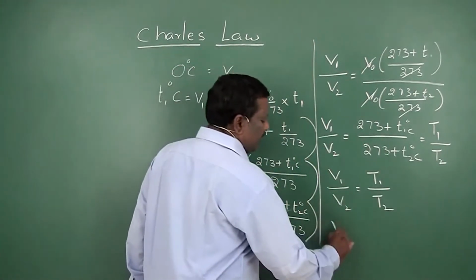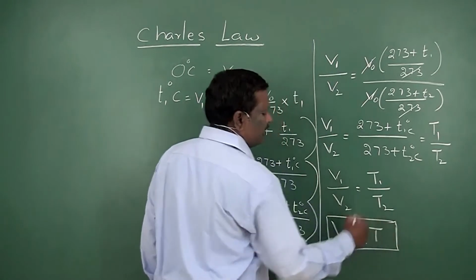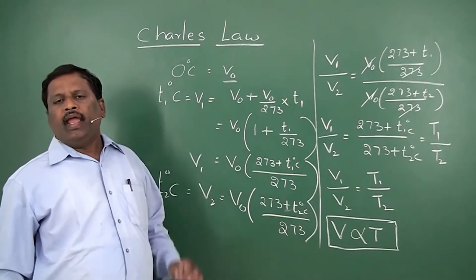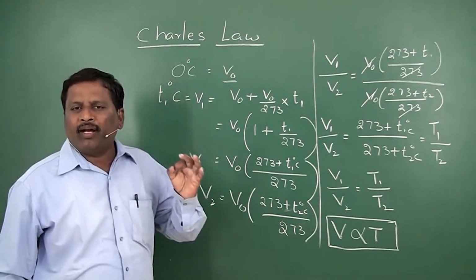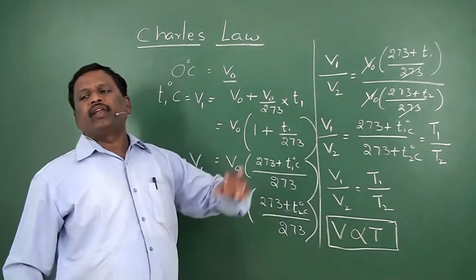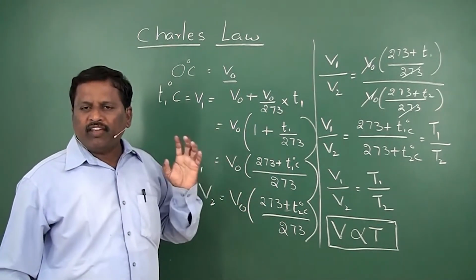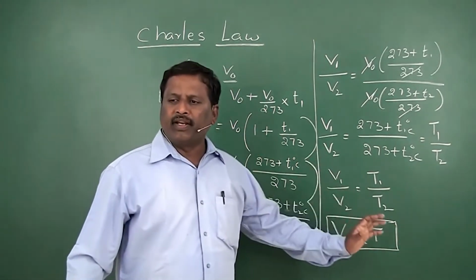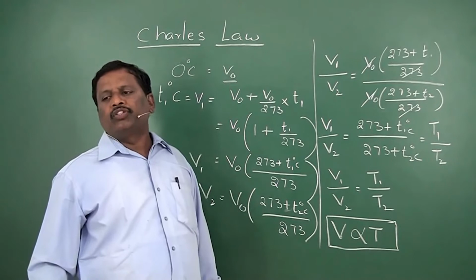or V is directly proportional to capital T. This is Charles' law. So according to Charles' law, at constant pressure, the volume of a given mass of gas is directly proportional to its absolute temperature. This is Charles' law. This will be the mathematical form of Charles' law.